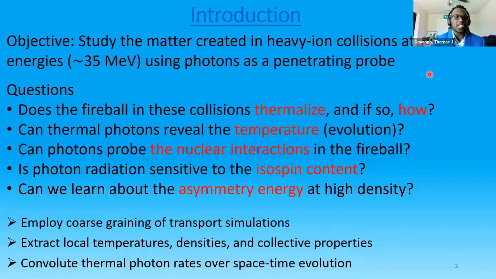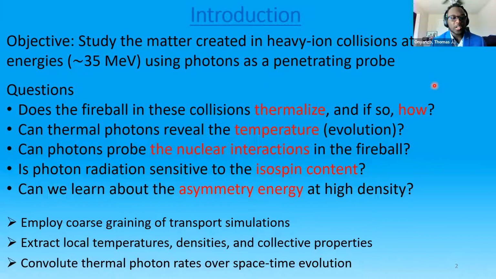Some questions we would like to answer with this project are: does the fireball in these collisions thermalize? And if so, how? Can thermal photons reveal the temperature evolution of the fireball? Can photons probe the nuclear interactions in the fireball? Is photon radiation sensitive to the isospin content? And can we learn about the asymmetry energy at high density?